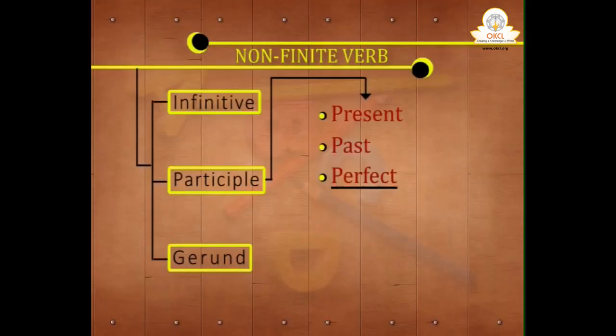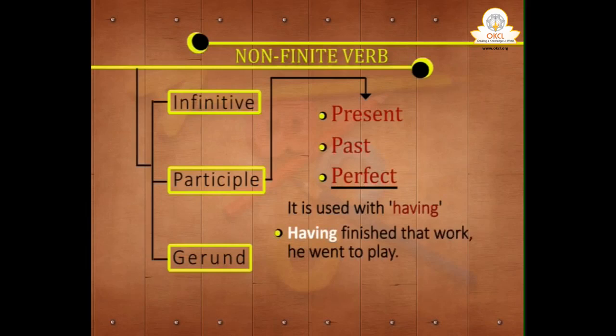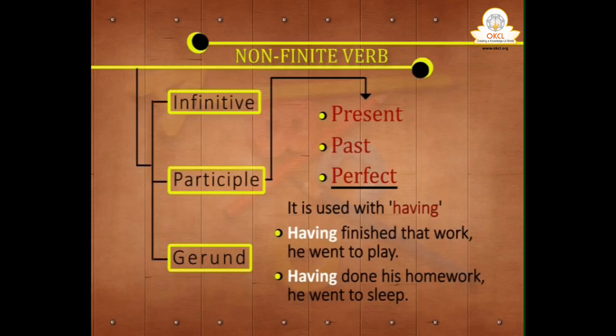Then perfect participle. Perfect participle is what? When it is used with having. Having finished that work, he went to play. Having done his homework, he went to sleep. This is called perfect participle. That means third form of the verb used with having, then it is perfect participle. So, there are three types of participle: present participle, past participle and perfect participle.